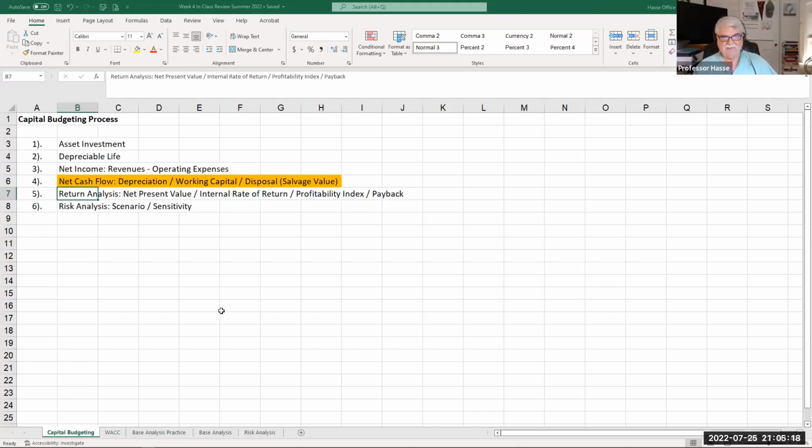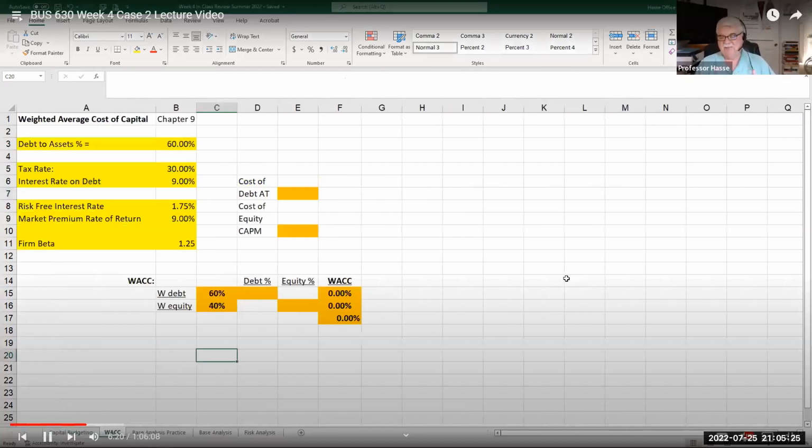So let's take a look at this analysis. The first thing we have to do is determine the cost of capital of this investment.